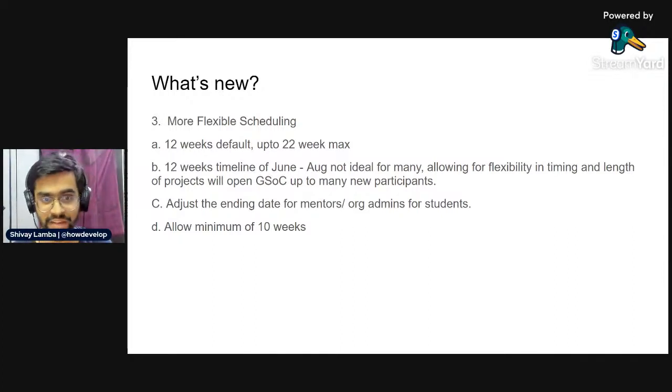Now, again, some of the caveats to keep in mind is that the flexible scheduling will be changed on the portal by the org admin, where they can set the timeline or the ending date that will reschedule the total amount of time that the contributor is giving to the program.